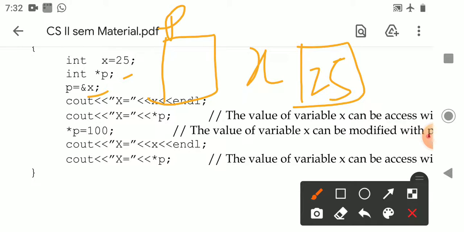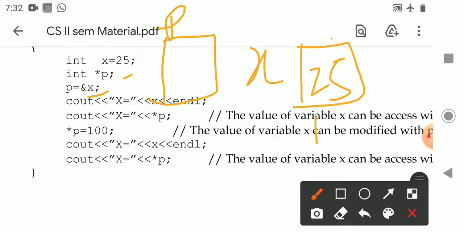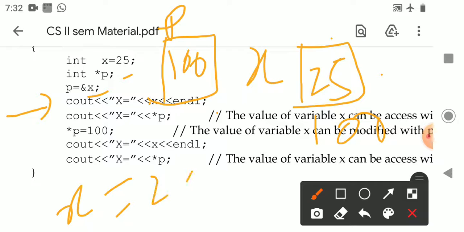What is meant by ampersand x? The address of x. So assume that the address of x is 100. Now what is ampersand x? 100. The 100 is assigned to p. Now cout less than x is equal to x. What is x here? The value of x. So x is equal to 25 will be output.